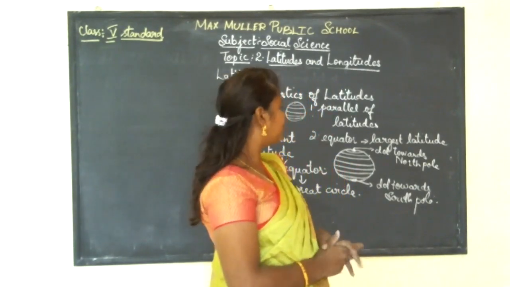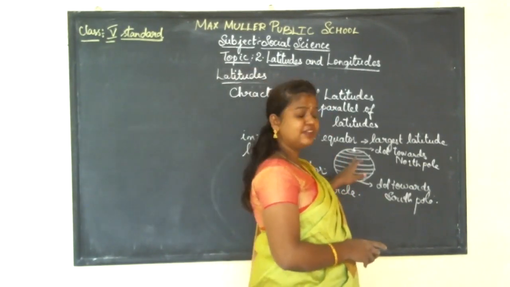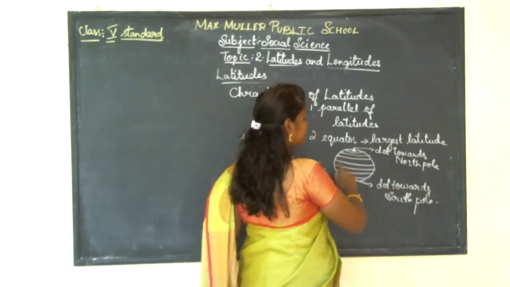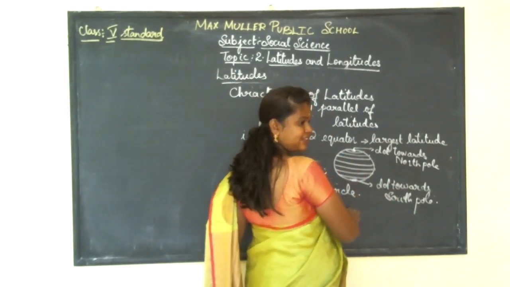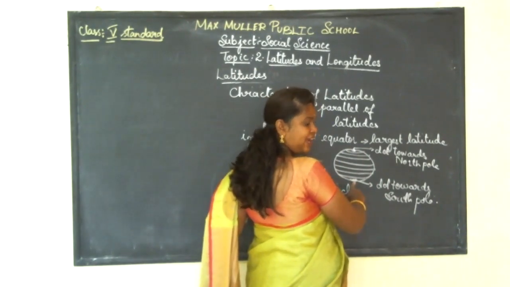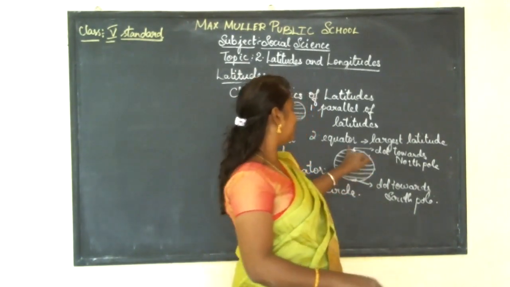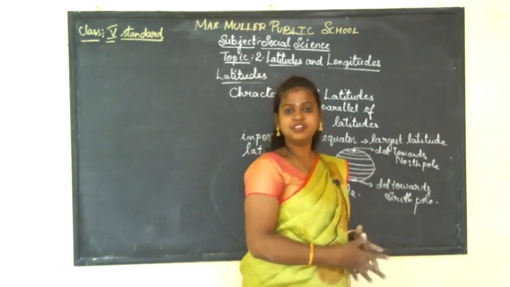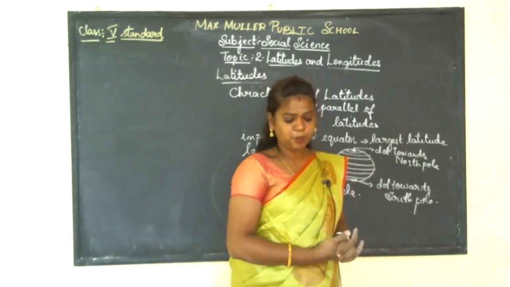The imaginary lines, as they go on extending, form a dot at the end, and these ends are called the North Pole and the South Pole.